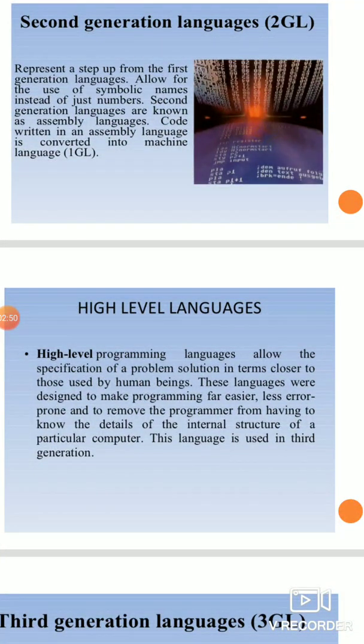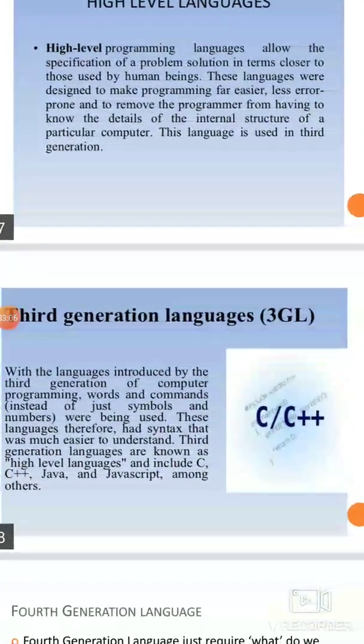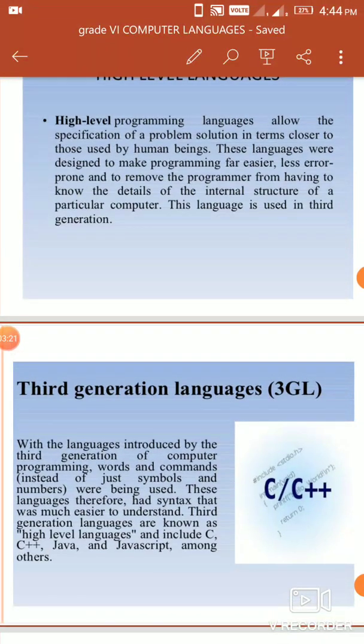Now let us come to the third generation language, that is high-level languages. High-level programming languages allow the specification of a problem. That means these languages are very close to human beings, which human beings can easily understand. These are the languages introduced by the third generation of computers. They not only use symbols, numbers, alphabets, etc. These languages are much easier to understand and code. For example, C, C++, Java, JavaScript, etc.